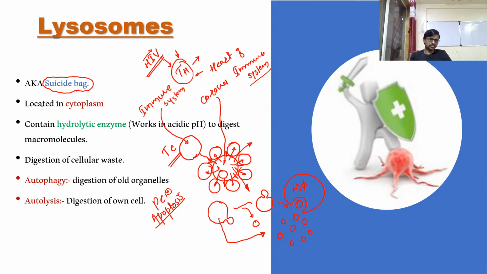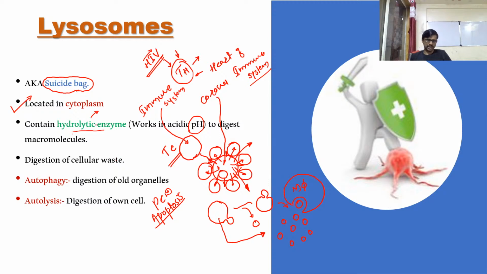Okay, so lysosome, where is it located? It is a part of the cytoplasm. So most of the things about lysosome, I think you are getting. Is there anything? Please ask. A lysosome contains hydrolytic enzymes which can digest anything inside of a cell at a low pH or acidic pH. So lysosomal enzymes will only function when there is acidic pH.